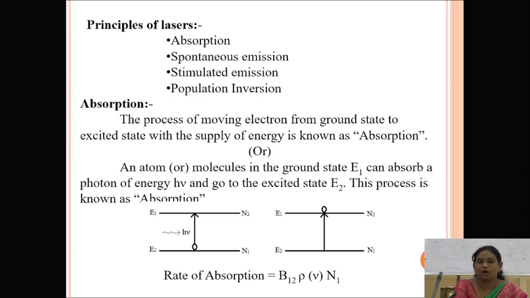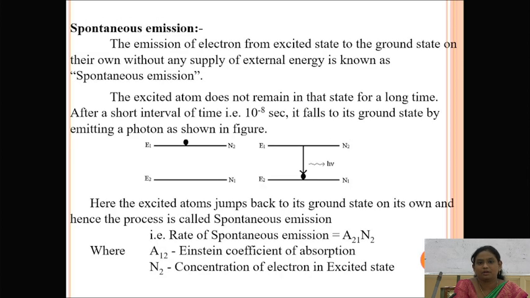So here we can also specify the rate of absorption. The rate of absorption will be B12 into rho of nu into N1. Here B12 is the coefficient where 1 is the ground state and 2 is the excited state, rho of nu is the energy density, and N1 is the concentration of electrons in the ground energy level. So these are all considered in terms of absorption. The next principle will be considered under spontaneous emission.